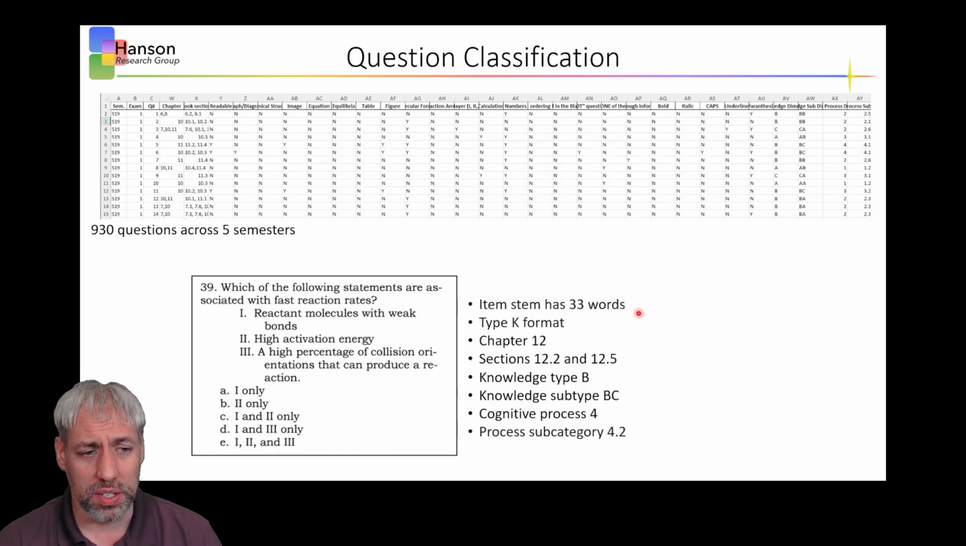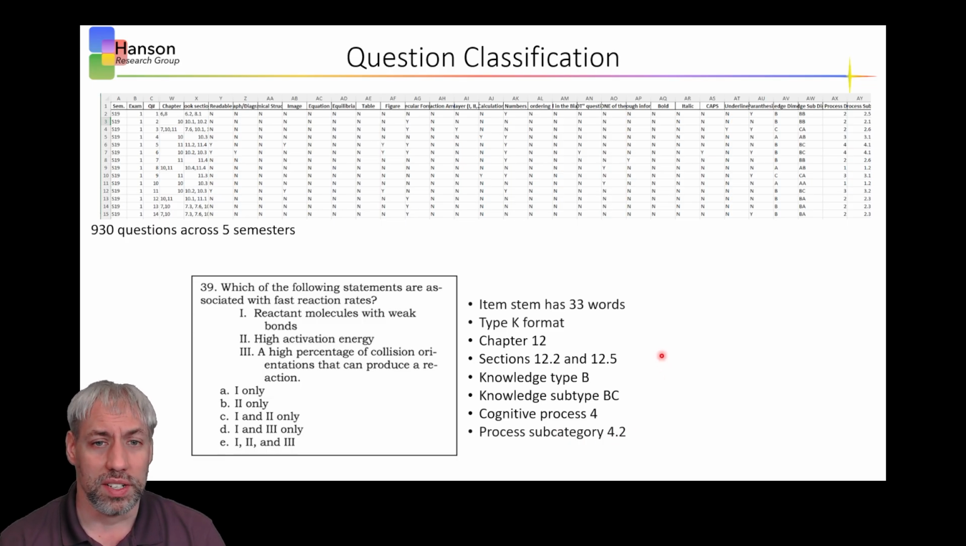Just as an example, here's one particular question. When we look at this question, the item stem has 33 words, and then you can look at the answer options. This would have 2 words, this would have 3 words. This is a type K format because it has 3 options here, and then you select from those. It's chapter 12 content, in particular sections 12.2 and 12.5. Under the revised Bloom's taxonomy, it falls under knowledge type B and knowledge subtype BC, and cognitive process 4 and process subcategory 4.2.